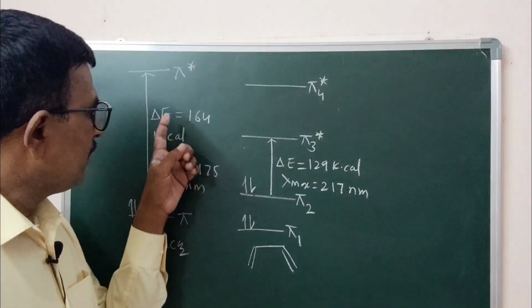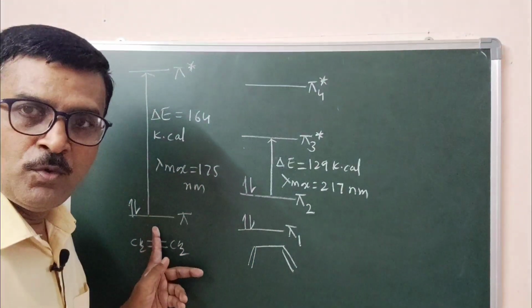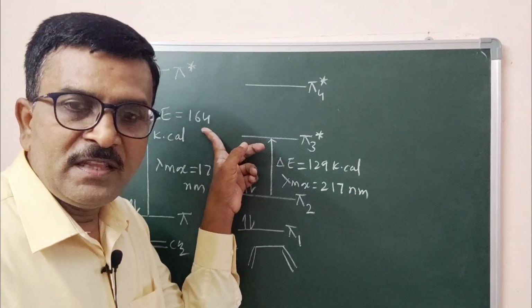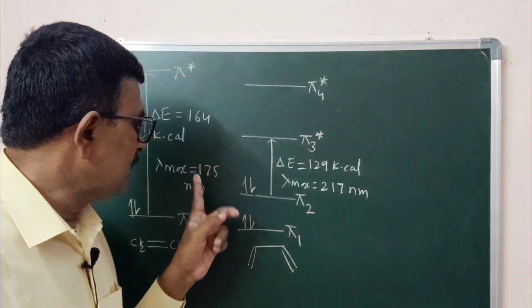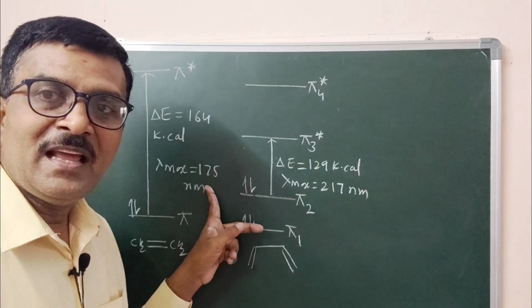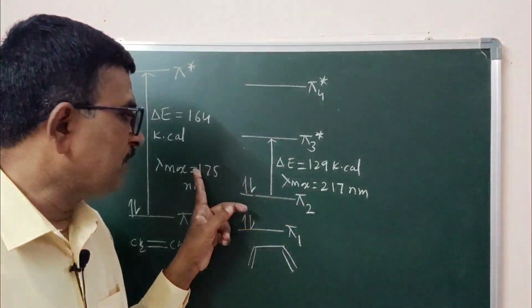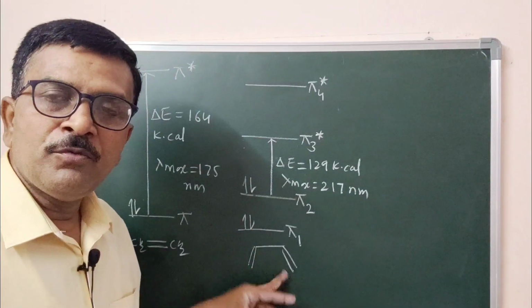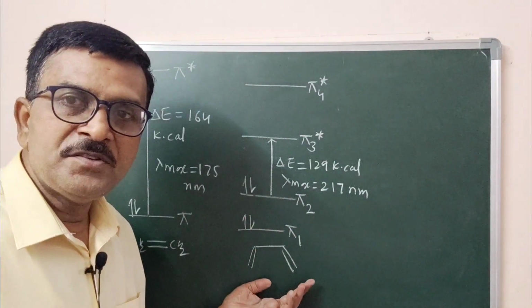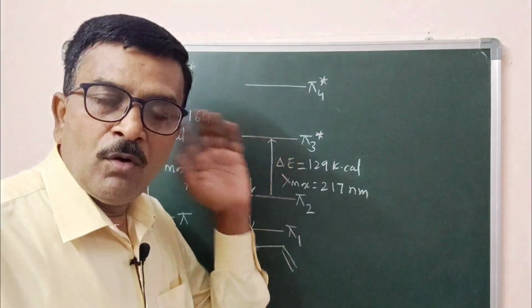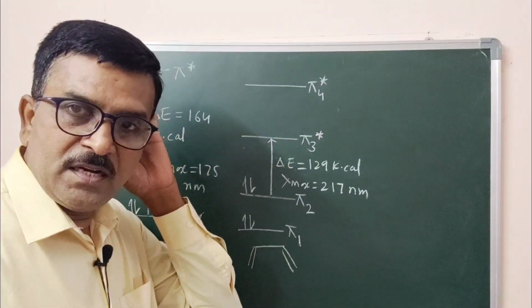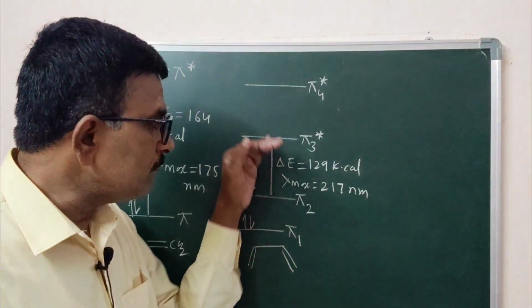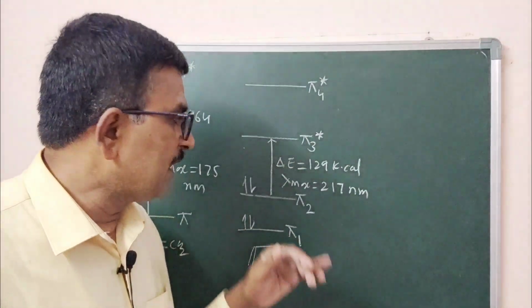You observe, when the energy difference is more, that is 164 kilocalorie, for the transition of its electron, it absorbs higher energy, that is shorter wavelength, 175 nanometer. Now when we introduce one more double bond, what happens? There is an overlapping of pi orbitals. As the number of double bonds increases, the pi orbital overlapping increases.